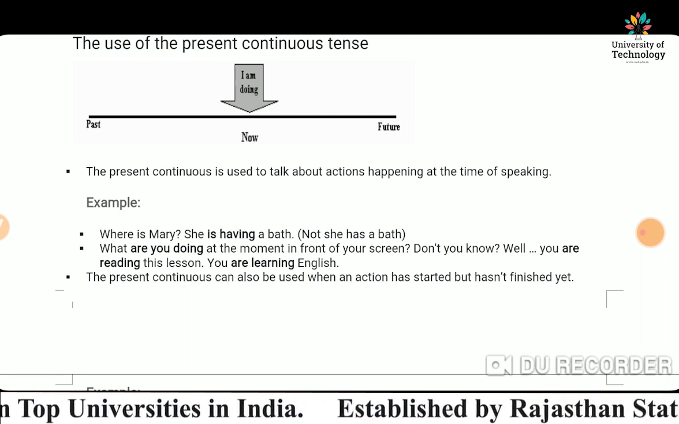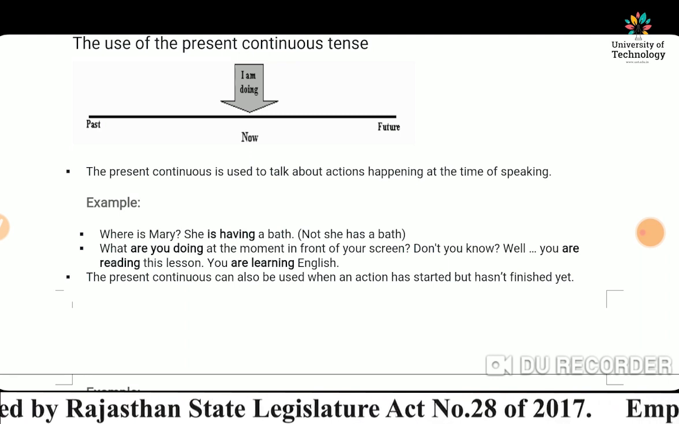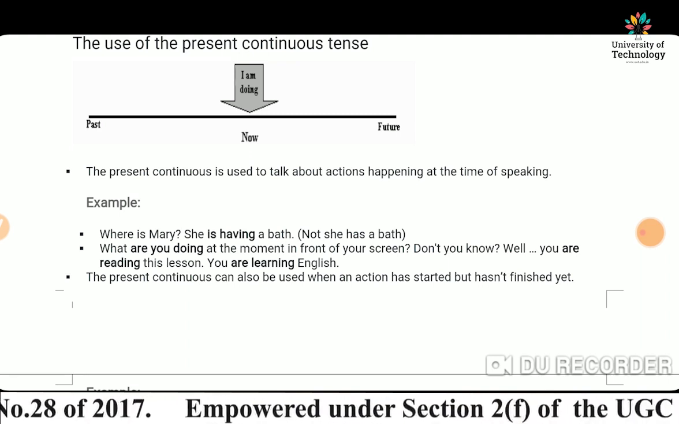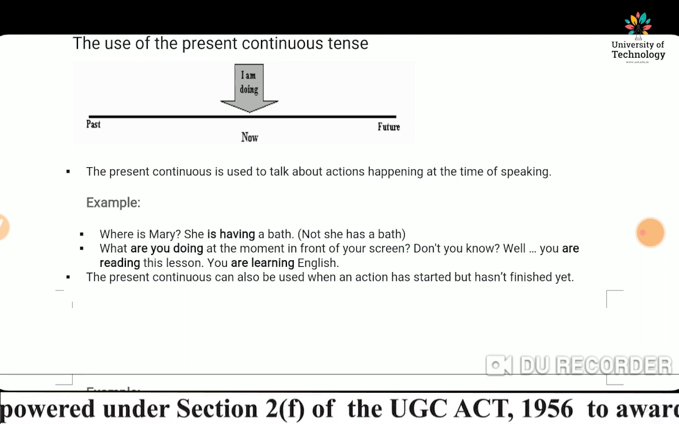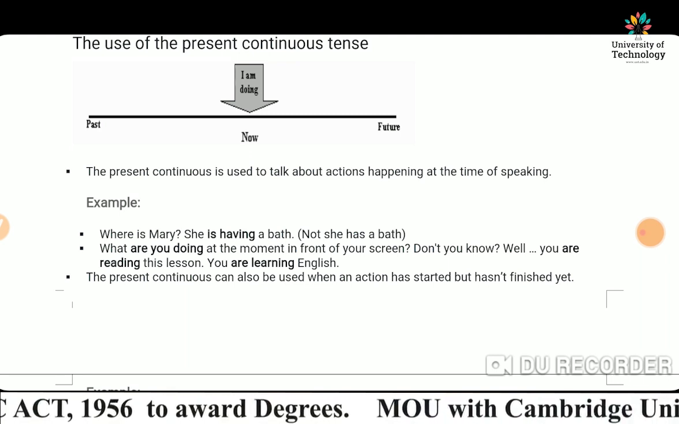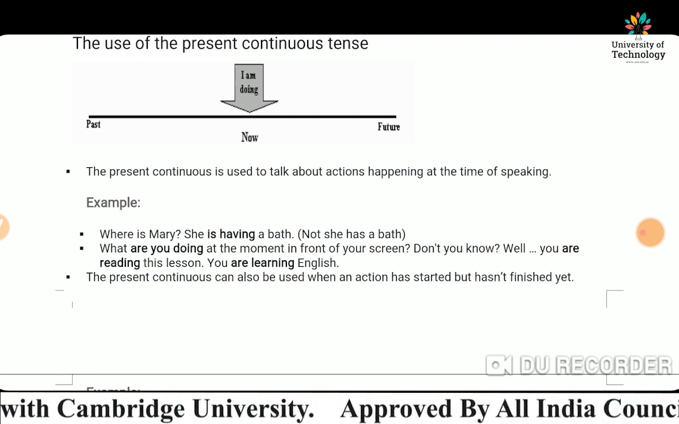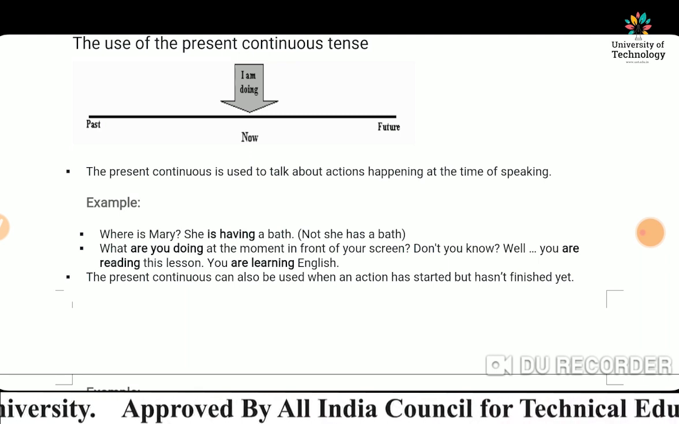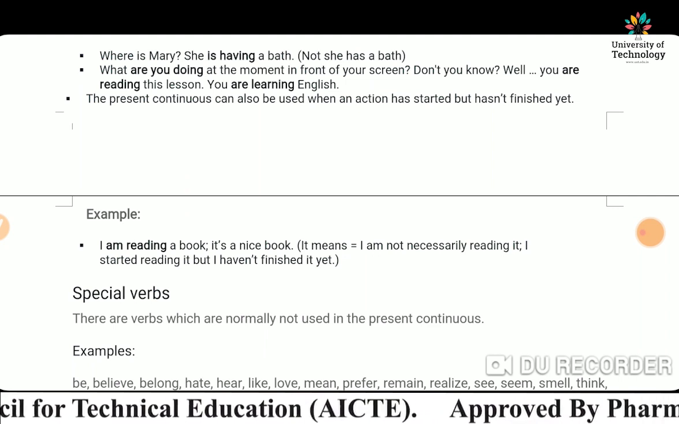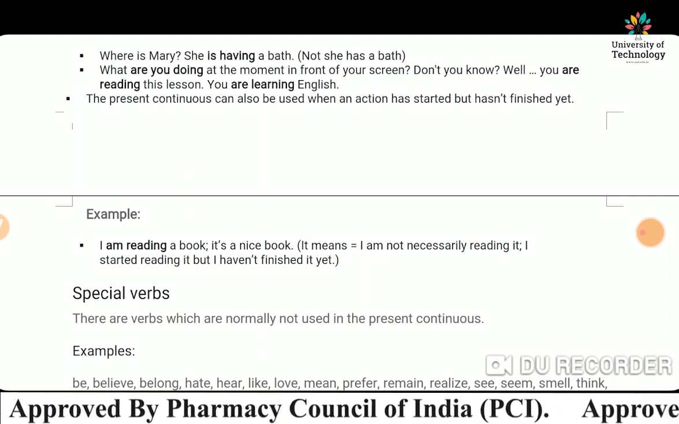If we talk about examples: where is Mary? She is having a bath, not she has a bath. What are you doing at the moment in front of your screen? Don't you know? Well, you are reading this lesson, you are learning English. So the present continuous can also be used when an action has started but has not finished yet. I'm reading a book, it's a nice book.